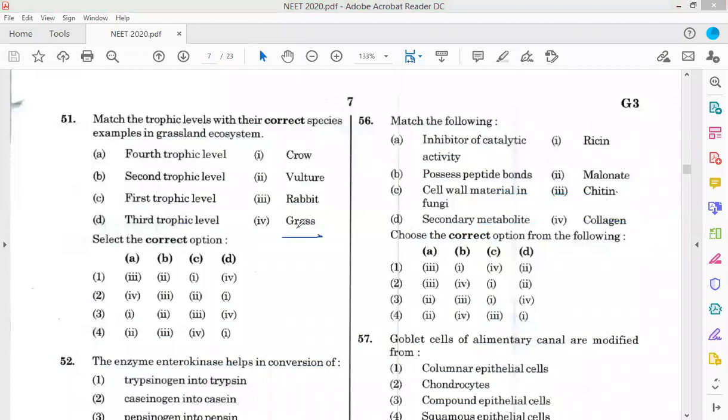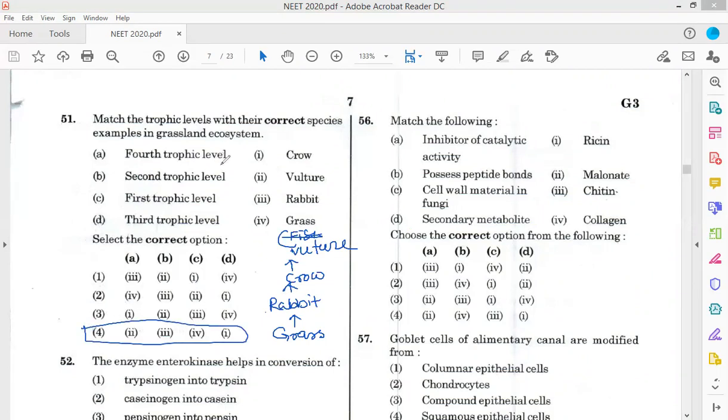So grass is the first trophic level, then rabbit, then crow, then vulture. So the answer is option D. That's the matching.